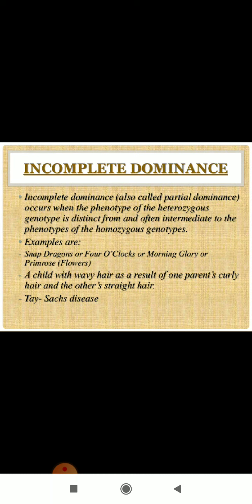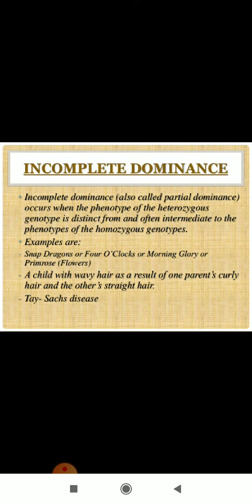Now, what happens in incomplete dominance? Incomplete means it is not complete dominance. In complete dominance, one allele is completely dominant over the second, recessive allele, but here it is incomplete. That means incomplete dominance occurs when the phenotype of the heterozygous genotype, that is, the phenotype of the F1 generation, is distinct from, and often intermediate to, the phenotypes of the homozygous genotypes.